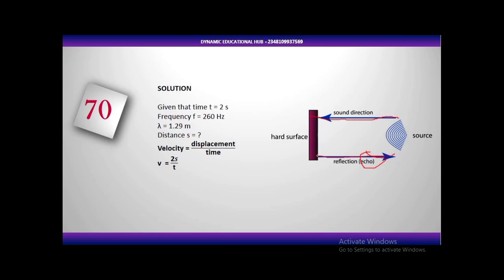Now if you look at the diagram very well, you see that the sound is traveling a distance until it hits an obstacle. Now that sound is going to travel back.